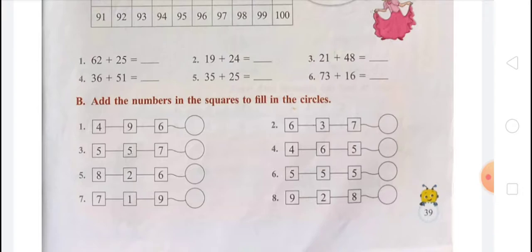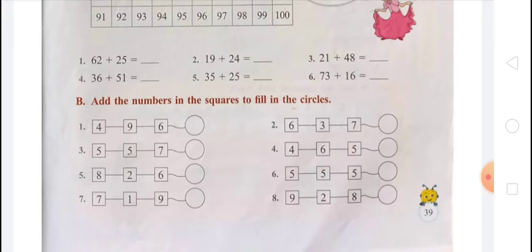Second question, 6, 3, 7: 6 plus 3 is 9, 9 plus 7 is 16. So you have to write 16 in the circle. Question number third, 5, 5, 7: 5 plus 5 is 10, 10 plus 7 is 17. So you have to write 17 in the circle. Question number 4, 4, 6, 5: 4 plus 6 is 10, 10 plus 5 is 15. So you have to write 15 in the circle.